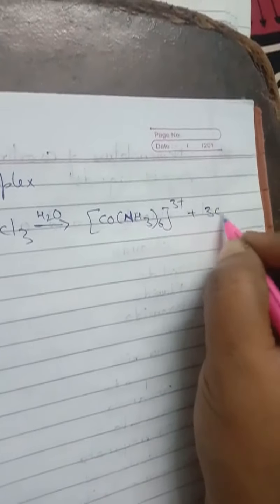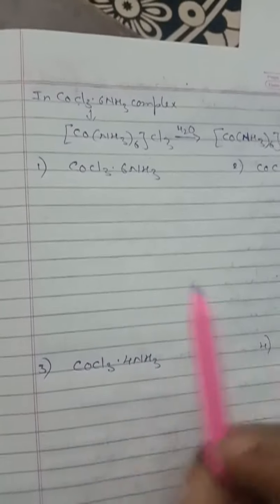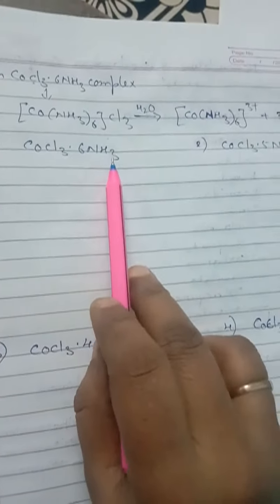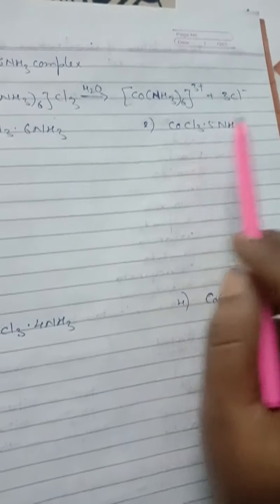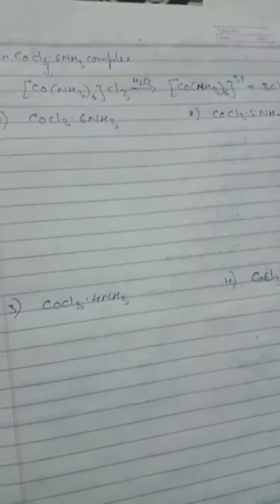When dissolved in water, it gives [Co(NH3)6]3+ and 3 Cl- ions. If the number of ammonia molecules decreases, how will the structures be? We are going to see now. Look here, children: CoCl3·6NH3, when dissolved in water, gives 3 chloride ions. The next one gives 2 chloride ions, and here 1 chloride ion.